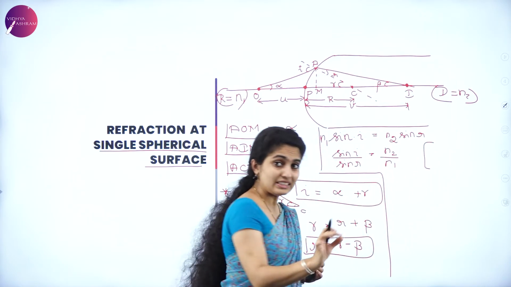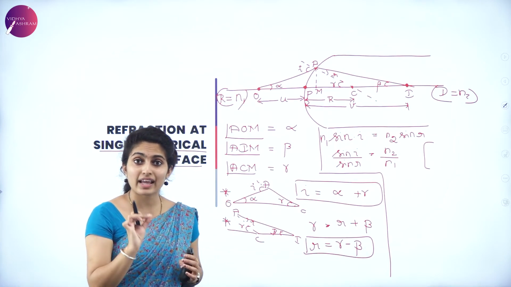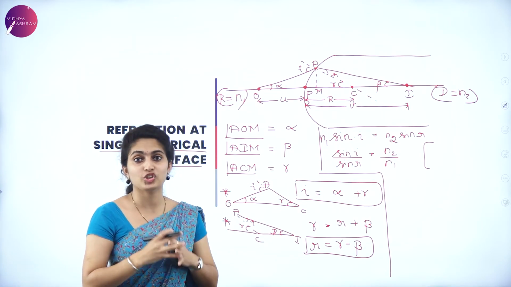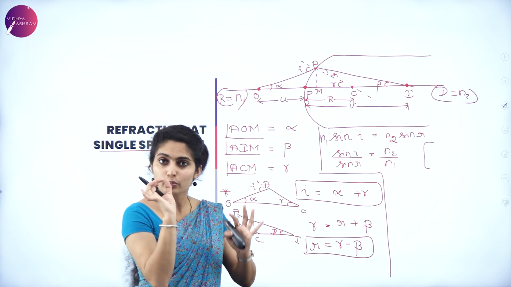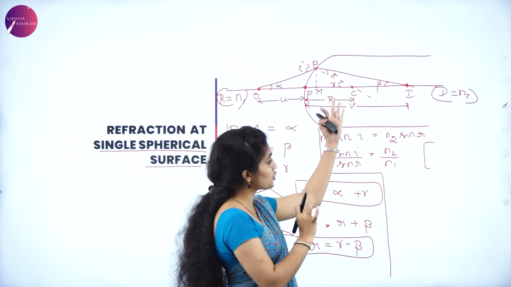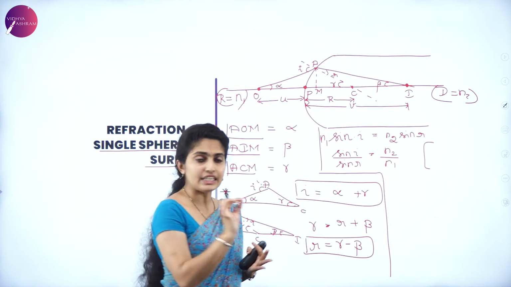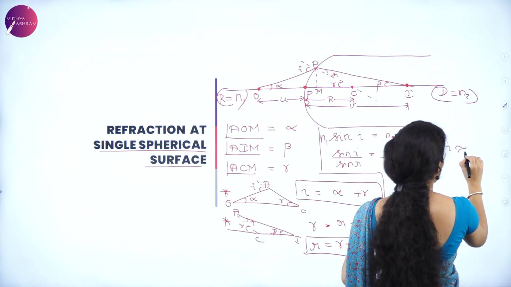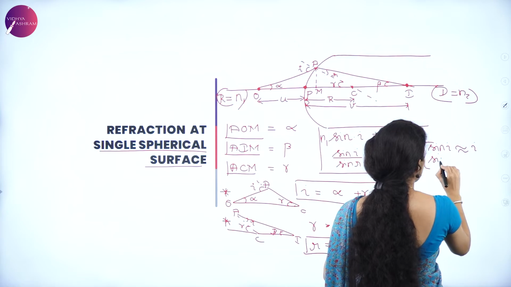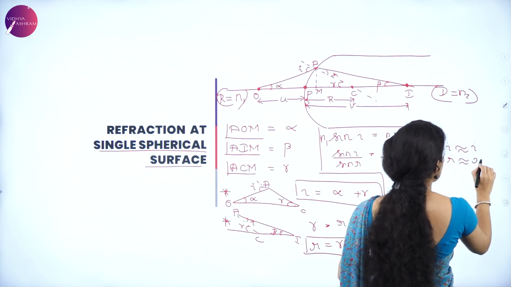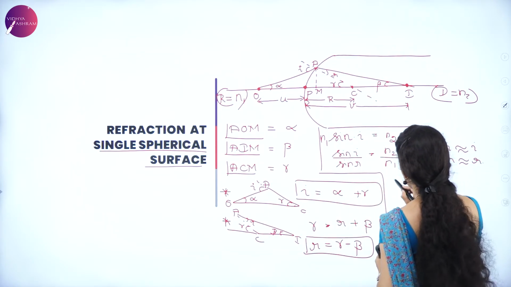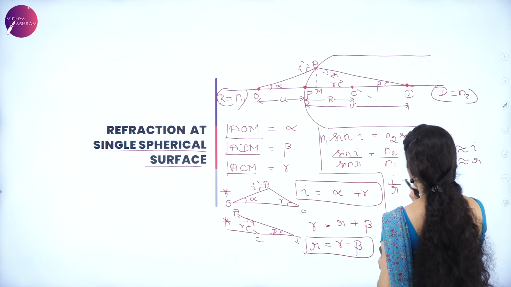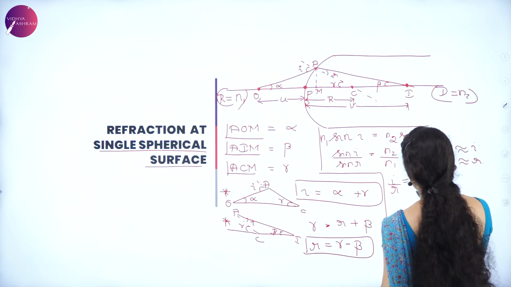But remember students, it is a paraxial line, which is very near. So if the lines drawn here are very near, then sin I can be approximated as I and sin R can be approximated as R. So you will have I by R is equal to N2 by N1.